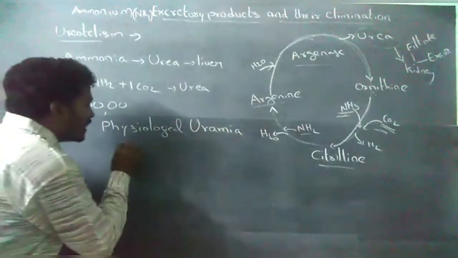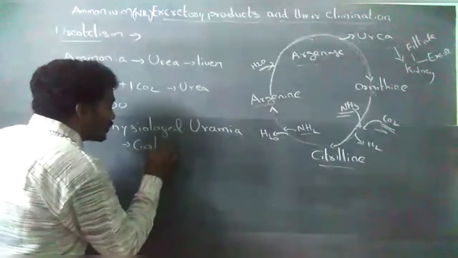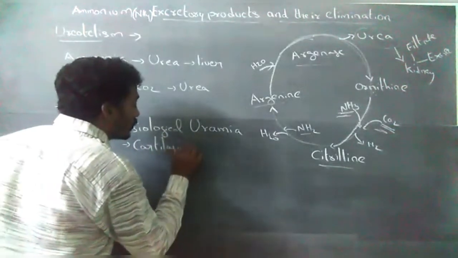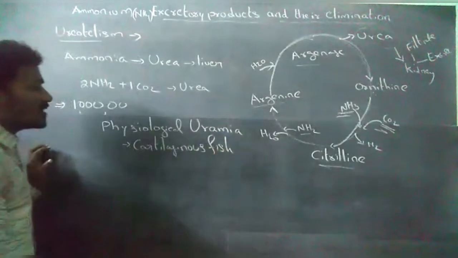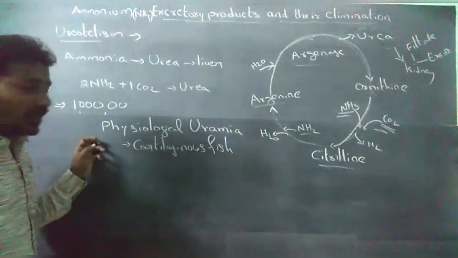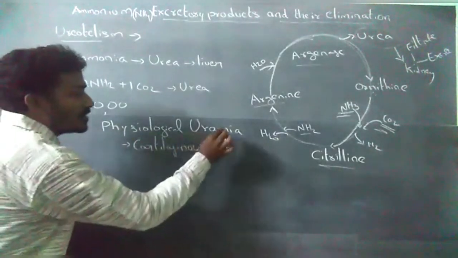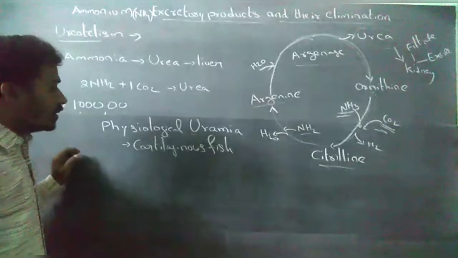For example, cartilaginous fishes store urea in their body. This process is called physiological uremia.